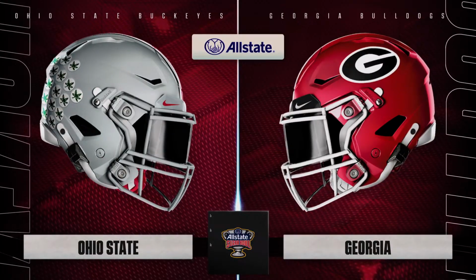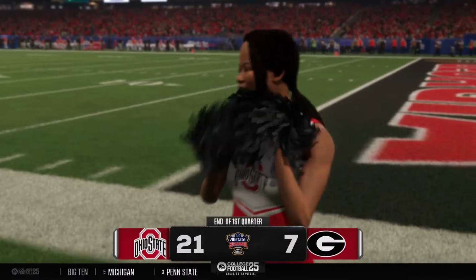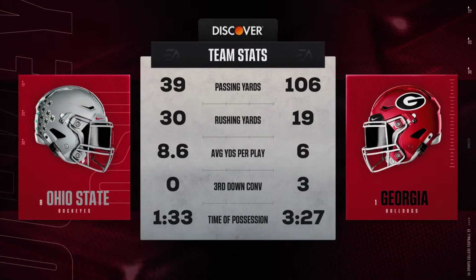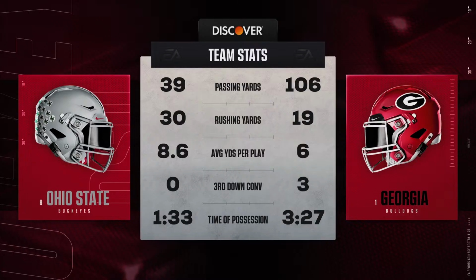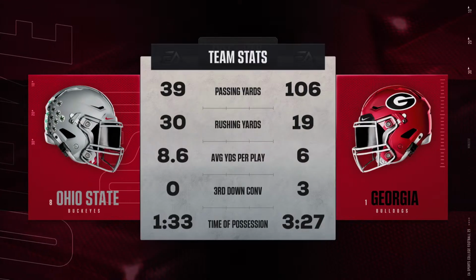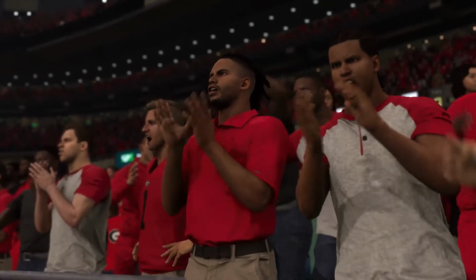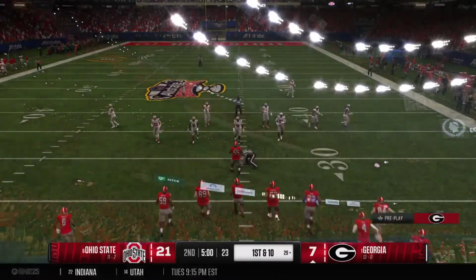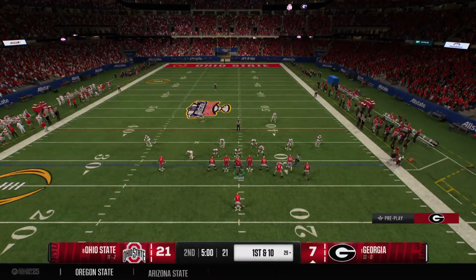Well, Kirk, Ohio State has the lead here after 1. We've reached the end of 1 in this quest to move one step closer to a national championship. Let's check out the stats so far. We'll see if this game gets out of hand before halftime, the crucial second quarter beginning right now.